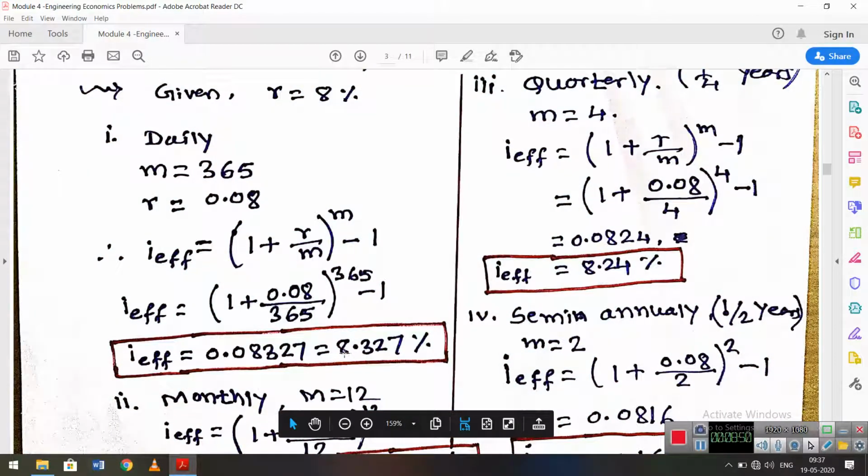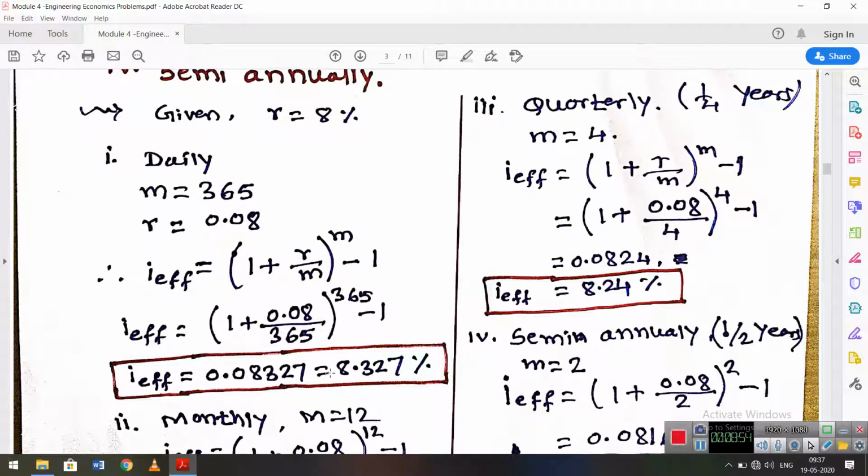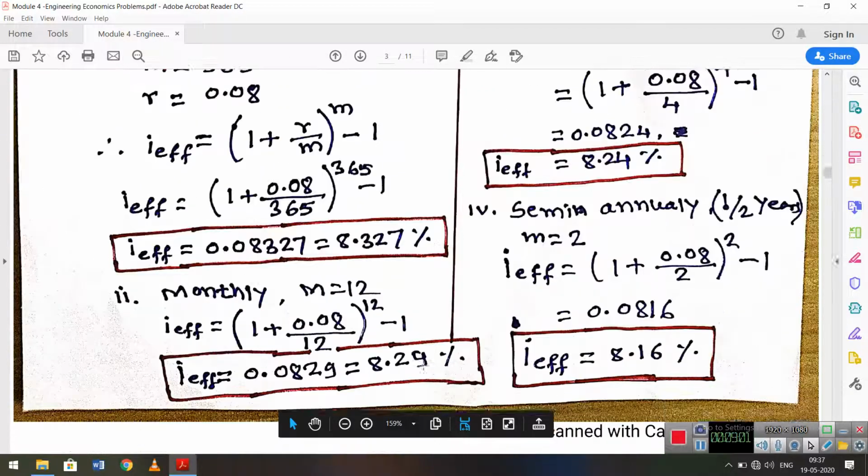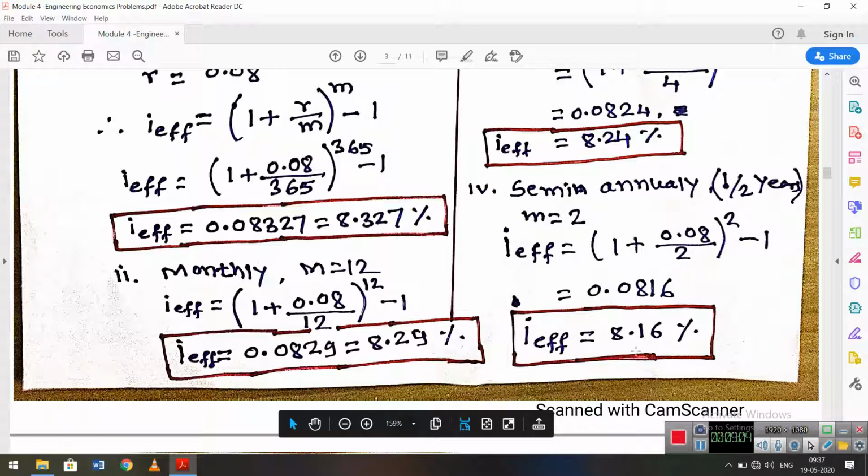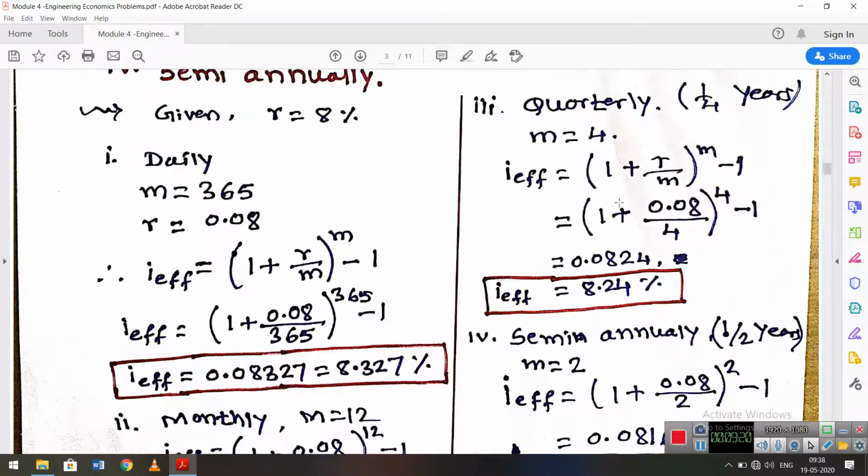Nominal interest will be 8%, but the effective interest for the year is 8.327 for daily, 8.29 for monthly, 8.24 for quarterly, 8.16 for semi-annually, and if it is annually, it is the same, 8% only.